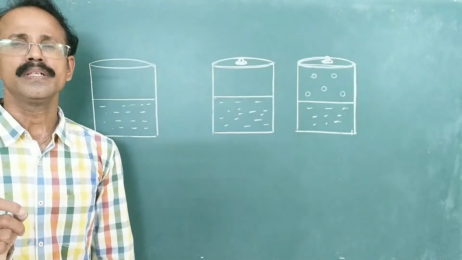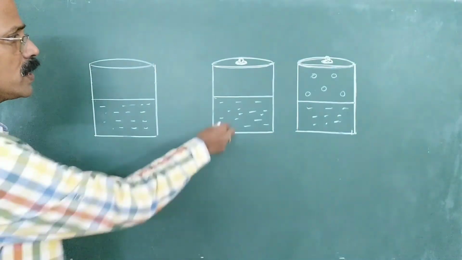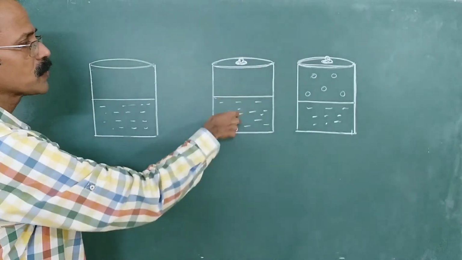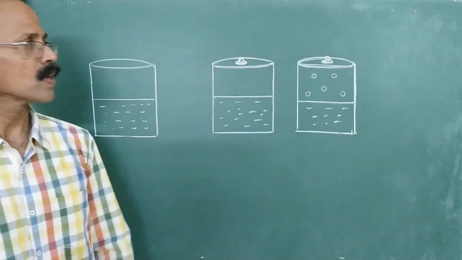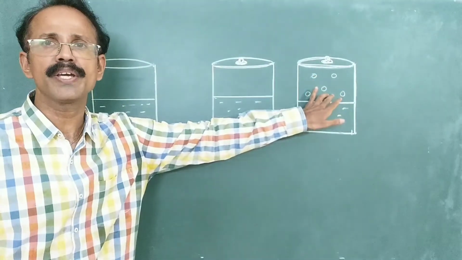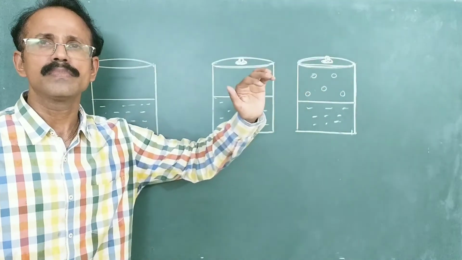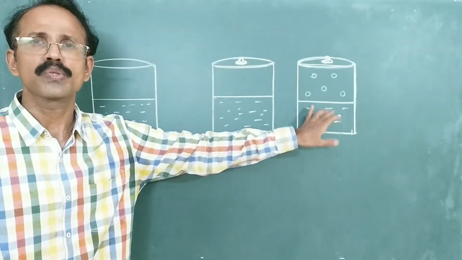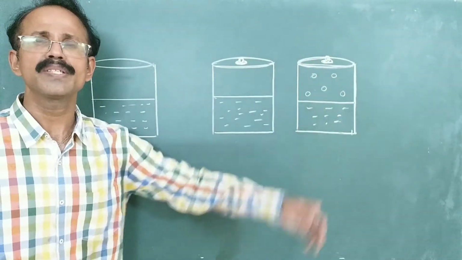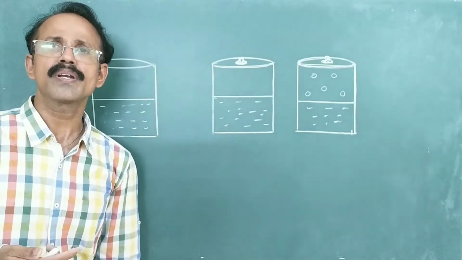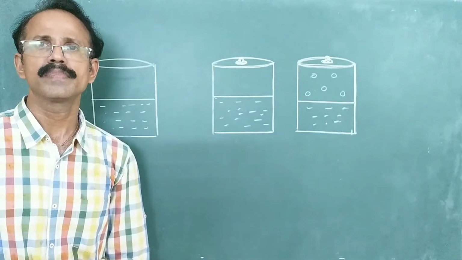In the beginning, there is only evaporation, because there are no vapor molecules here. As more vapor molecules accumulate here, what happens? They collide with each other as well as with the liquid. So gradually condensation happens. So the rate of condensation also increases with time, right?